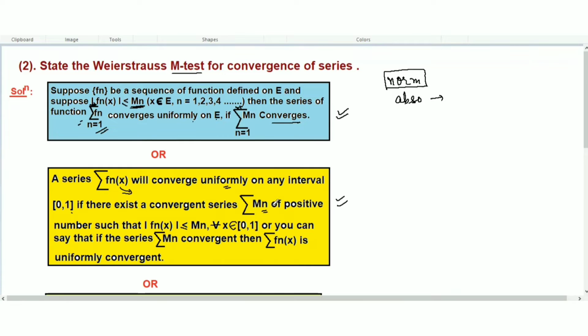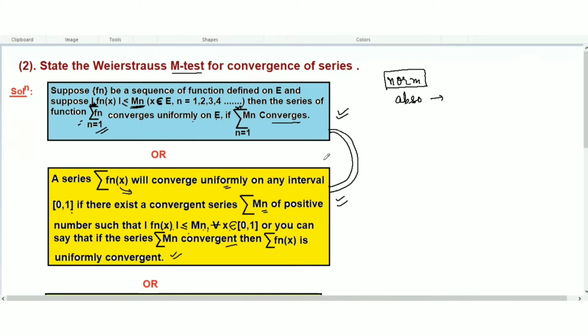There exists a convergent series Mn of positive numbers such that the absolute value of Fn, this original sequence, should be less than or equal to Mn for all x belonging to [0, 1]. Or you can say that if the series Mn is convergent, then this original series is uniformly convergent. So these are the first two statements. We will prove a few questions here using these two statements.